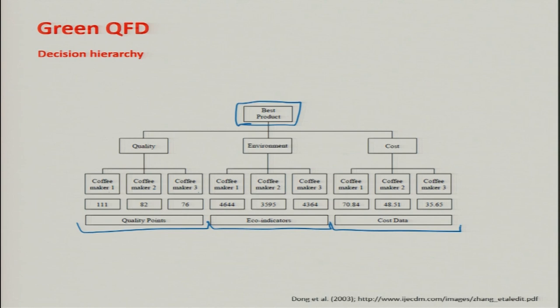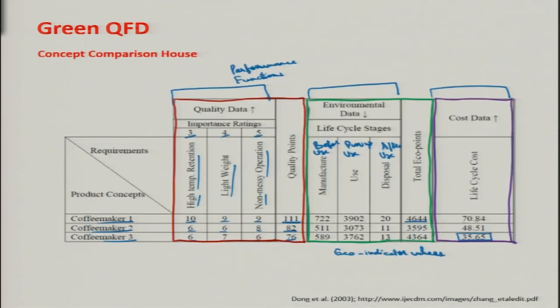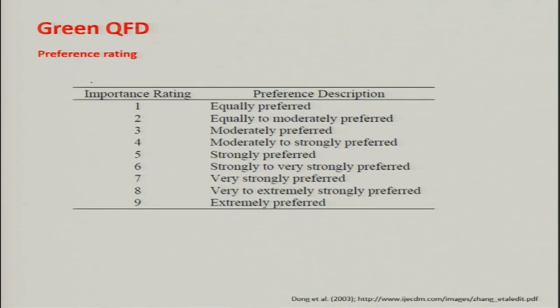This comparison matrix was used for this purpose, and the pairwise comparison was carried out using these ratings. So they actually conducted AHP, that is the analytical hierarchy process.